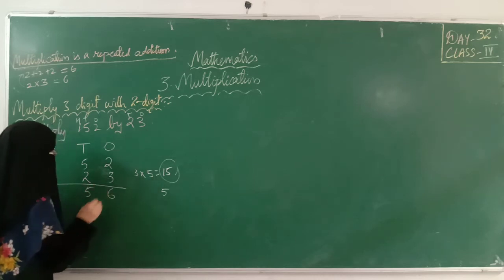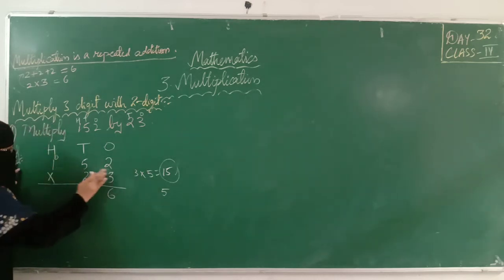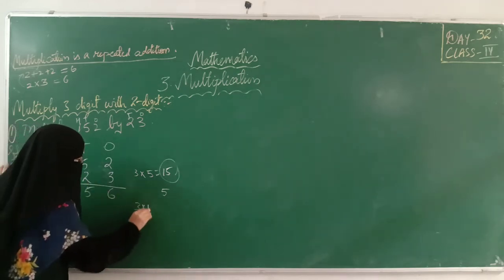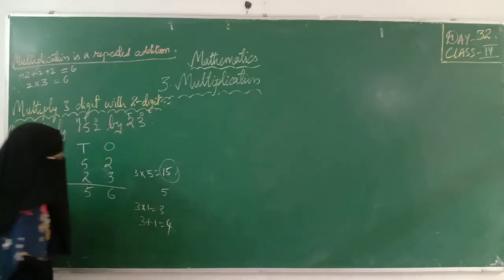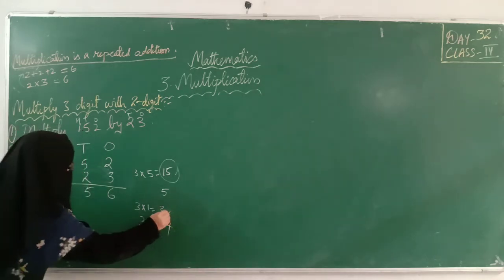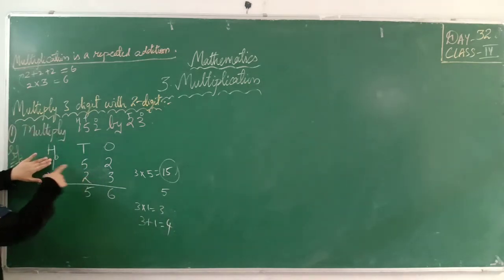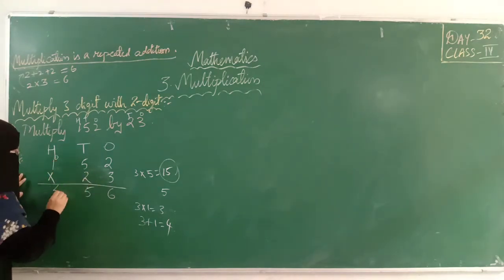Okay. 3 1s are 3. Add this carry. Don't multiply it. 3 1s are 3 we got, right? Here having 1 carry, 3 plus 1, 4. Add it. Don't multiply it again. 3 1s are 3, it's wrong. When you are multiplying this multiplicand with the multiplier, after multiplying, add the carry. 3 1s are 3. 3 plus 1, 4. Okay. Till here, you know, I think.